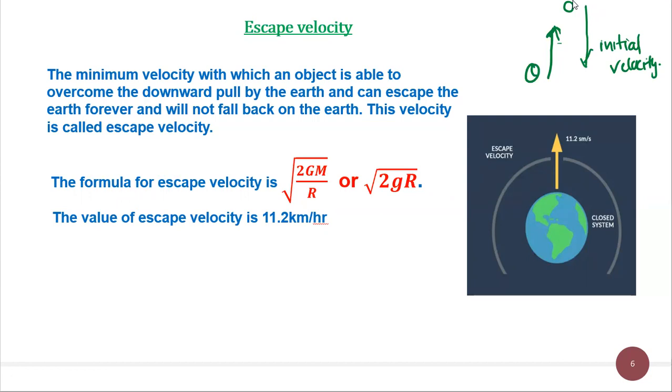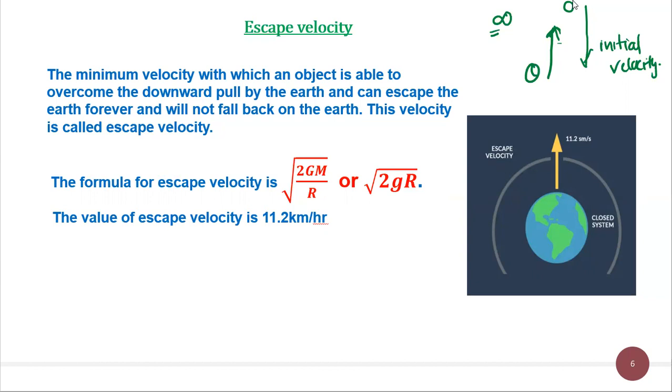Now, escape velocity means to escape, from what? Gravitational attraction of the earth. We know that gravitational attraction will be 0 at infinity. So to escape from the gravitational attraction of the earth, it has to reach larger and larger heights, that is, infinity. For that, the velocity should be what? Greater. So it is the minimum velocity with which an object is able to overcome the gravitational attraction of the earth.